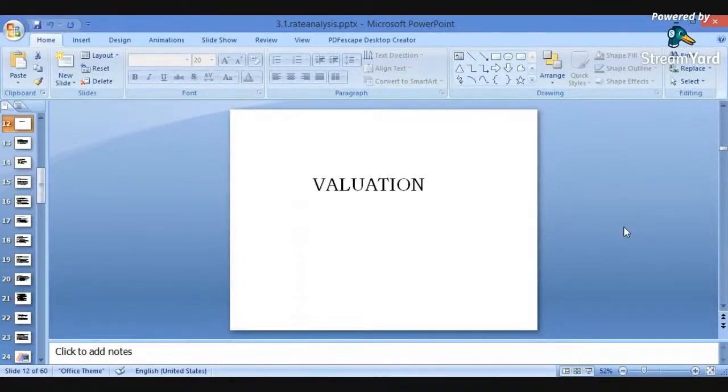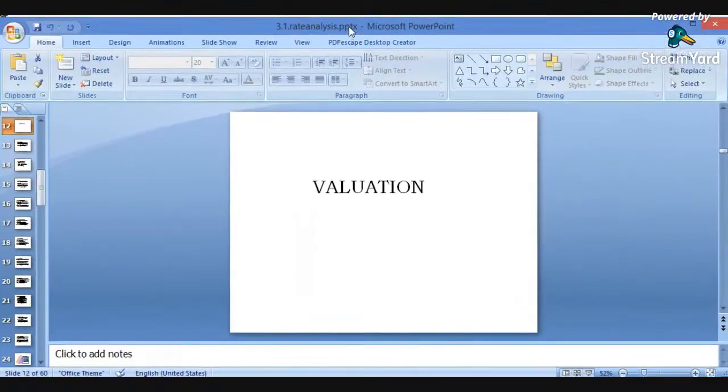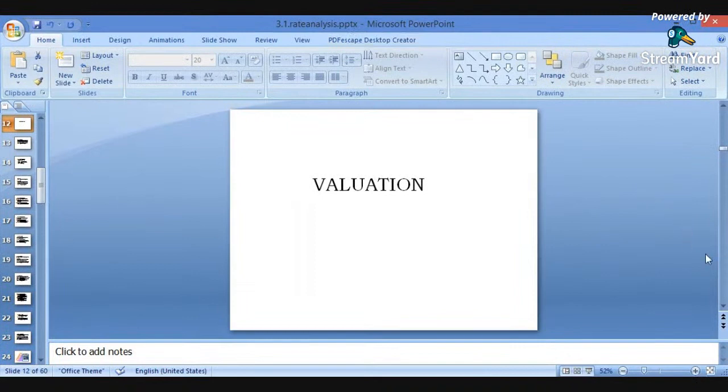Good afternoon, everyone. Today we will start again a lecture on cost estimations. Already we have discussed in previous lectures the concepts regarding cost estimations. We have seen the various methods related with cost estimations, the methods related with the approximate estimate, and the methods related with the preliminary estimate also. And today we will have some more concepts regarding the valuations.